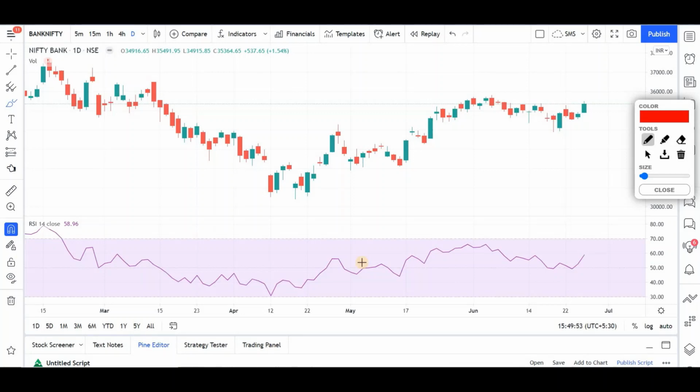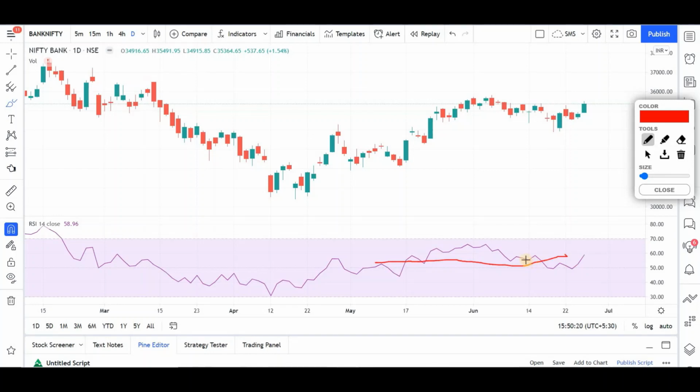You can clearly see this is in a very flat mode for quite some time now. The variation is not much, and it's clearly in a flattish mode right now. So you can expect some kind of an action in the coming few days. What it tells is that Nifty Bank has underperformed Nifty on a whole. So there is some kind of action which is going to come now.